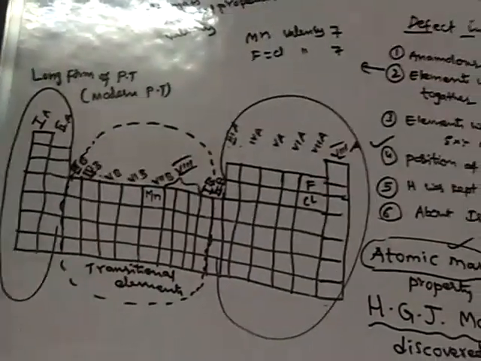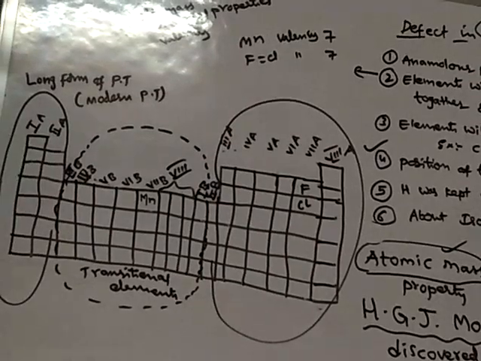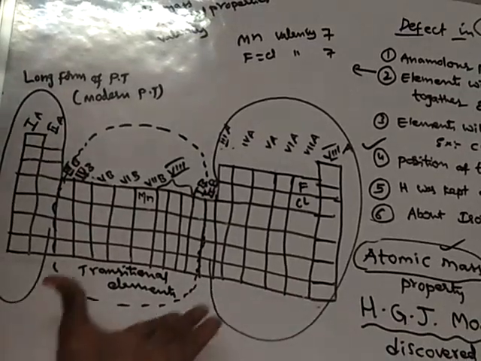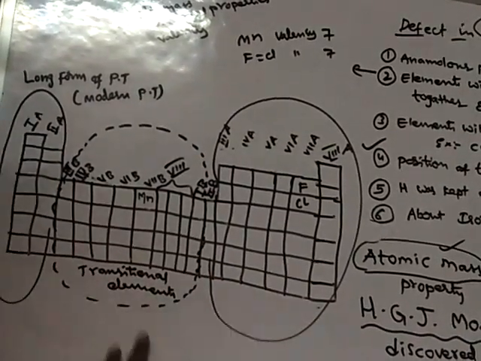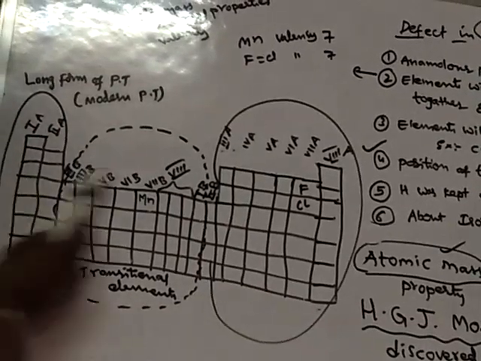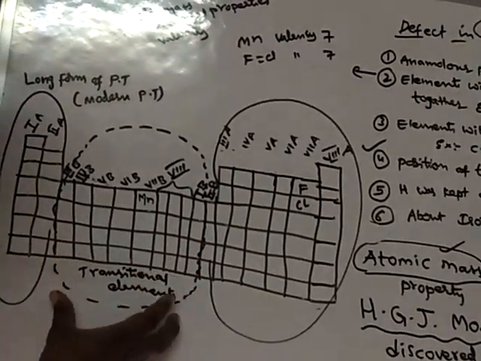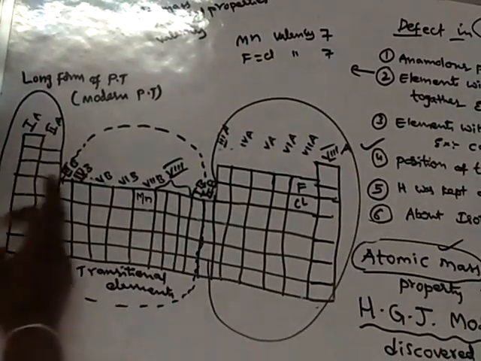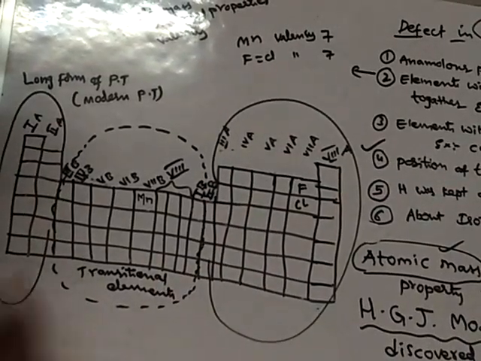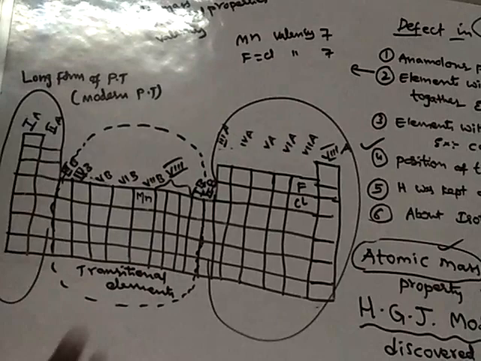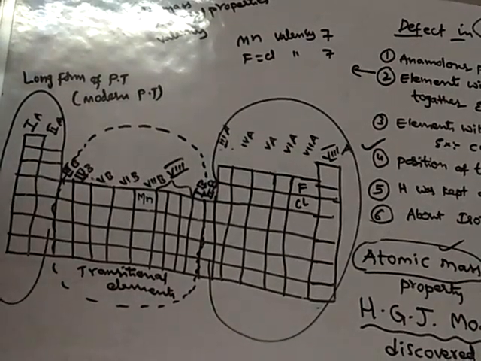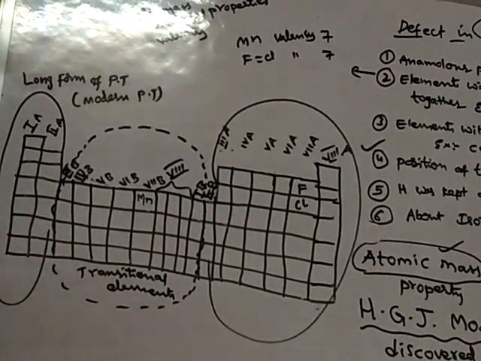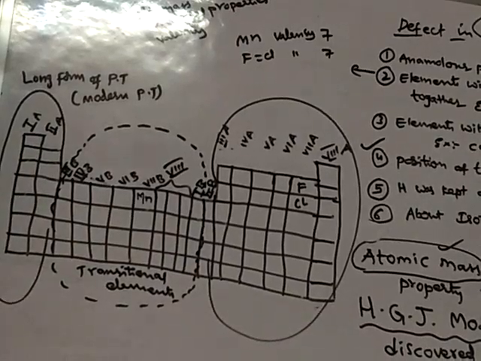But here in the long form of periodic table, that defect is eliminated, because all the transitional elements show intermediate properties between these elements and these elements. As they show intermediate properties, these elements should be kept between these and this. So they were placed. Now these elements got justification. Like this, the defect in the position of transitional elements is also removed.